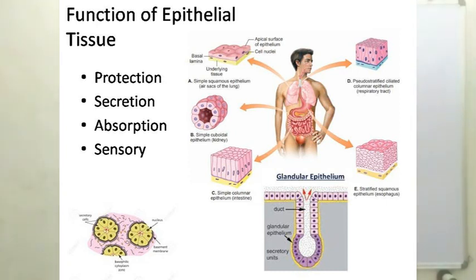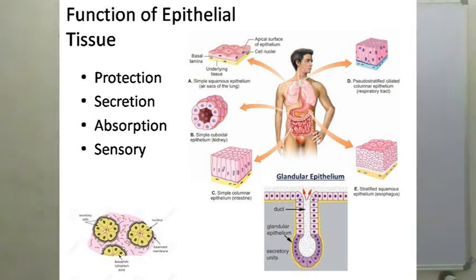Then what is the use of a gland? That is secretion. Third, in our intestine there is also absorption. The food we take in as protein is converted into amino acids, and carbohydrate is converted into glucose.